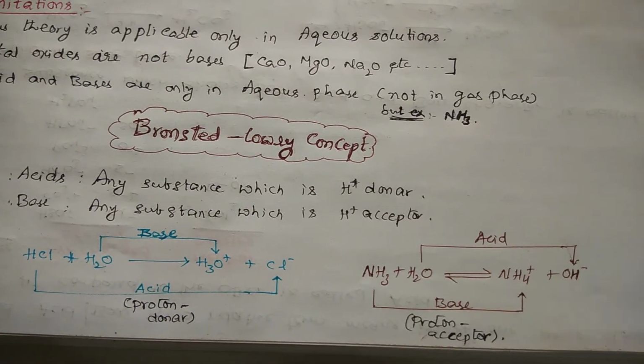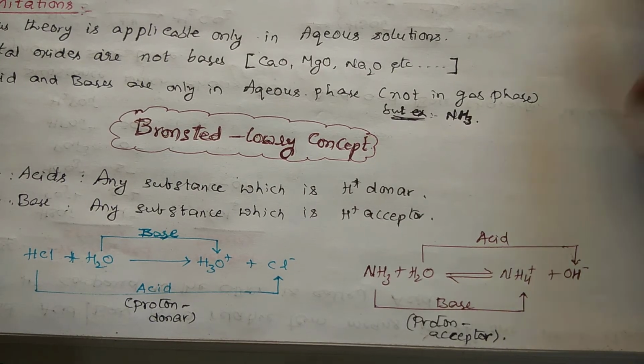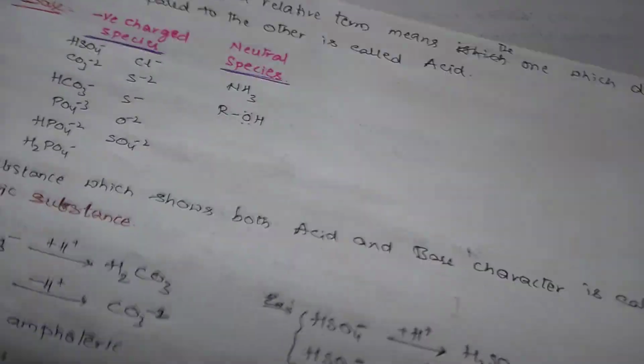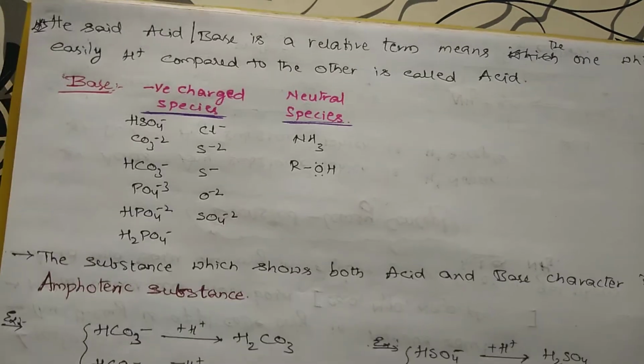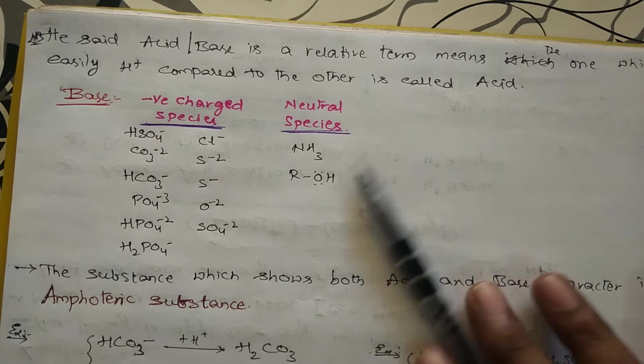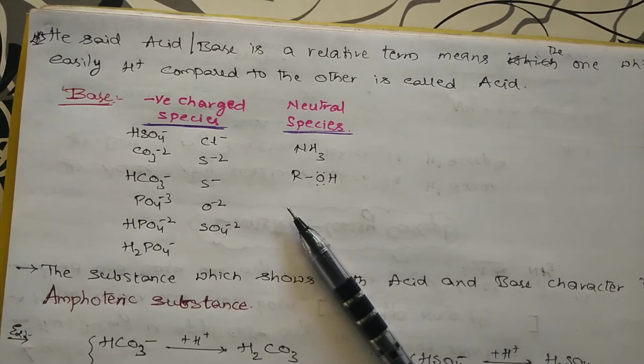Whichever donates H plus faster is called the acid, and the remaining one is called the base. So that's what Mr. Bronsted-Lowry wanted to explain with respect to acidic as well as basic nature. He said acid or base is a relative term. The one which donates H plus more easily compared to the other is called an acid, and the one which accepts is called a base.